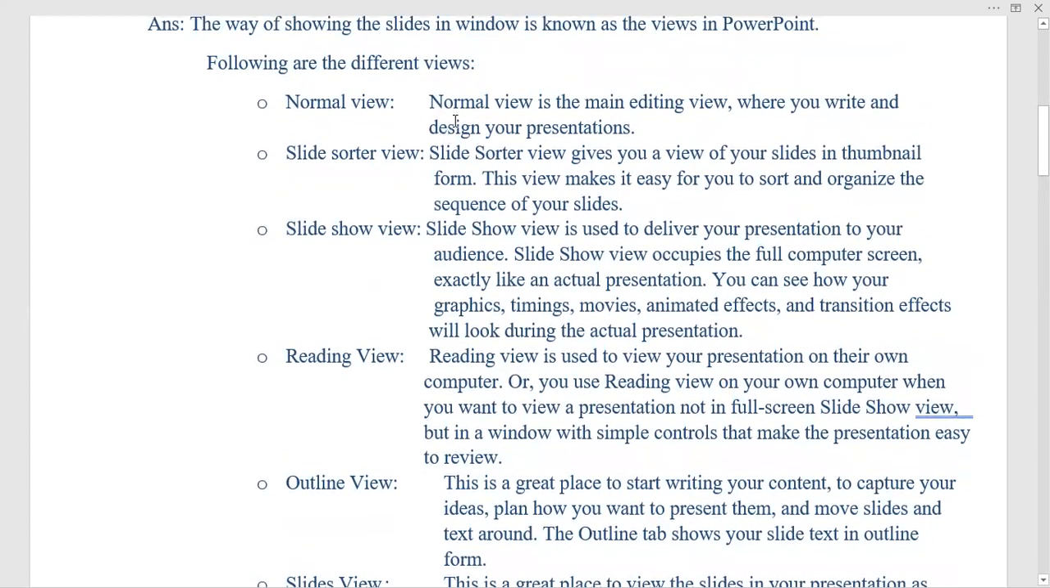So you can see normal view. What is normal view? Normal view is the main editing view where you write and design your presentation. The next one is slide sorter view. In this view, it gives you a view of your slides in thumbnail form, meaning many small pictures come on the full screen. This view makes it easy for you to sort and organize the sequence of your slides.